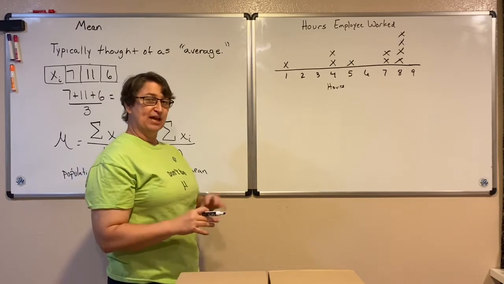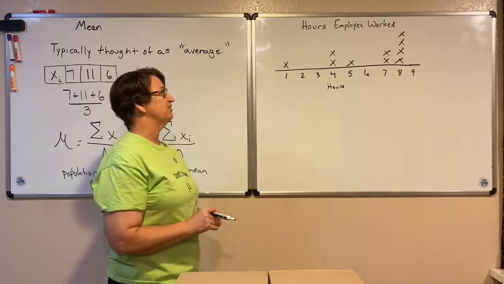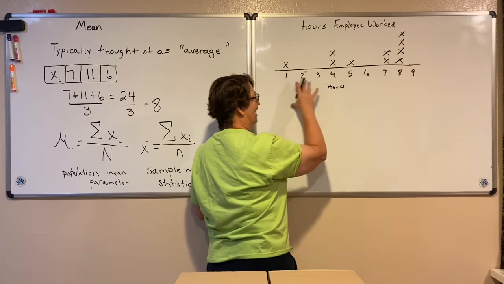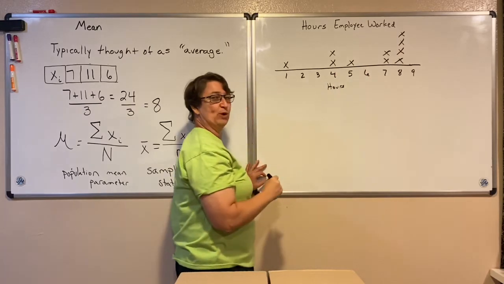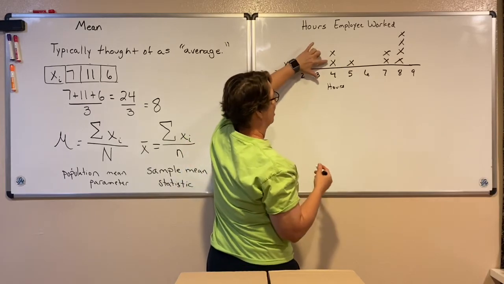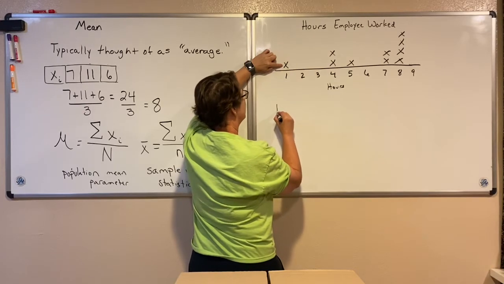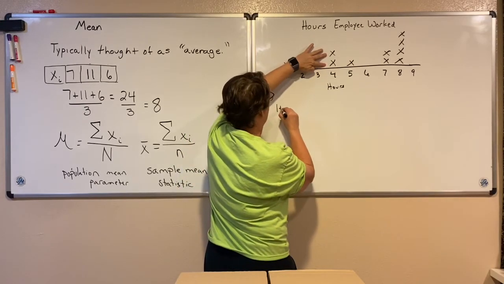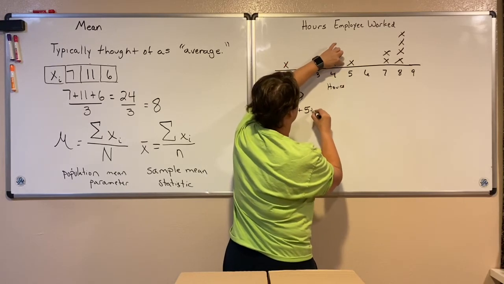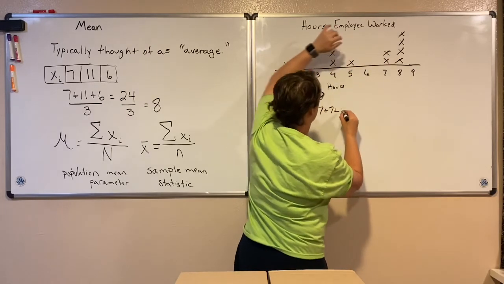Well, I could do that same sharing technique, although sometimes it doesn't turn out quite as pretty as this did. We could use that same sharing technique, or we could just add up our data values and divide by the number we have. So let's add up our data values. Remember that each one of these dots represents a data value. This represents the number 1. This is 4 twice. This is 5. There's 7 twice. And that's 8 4 times.